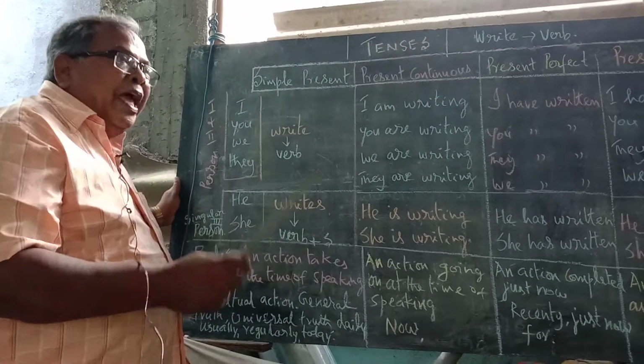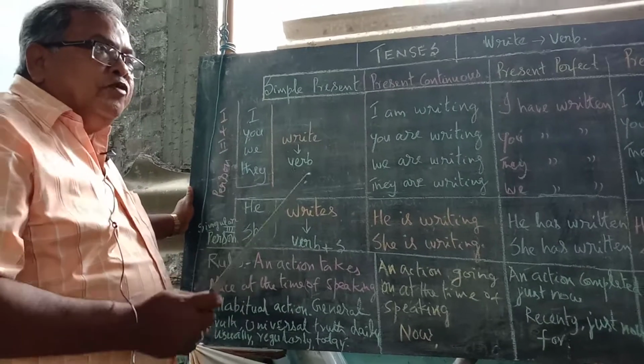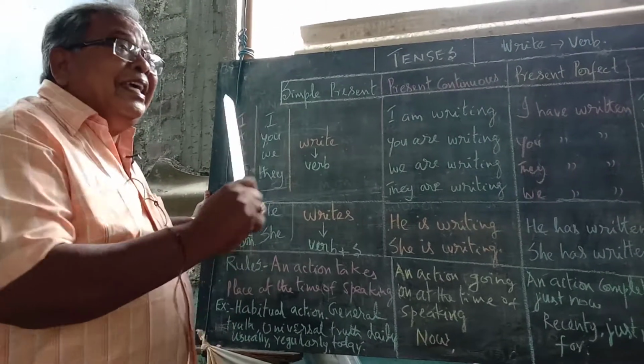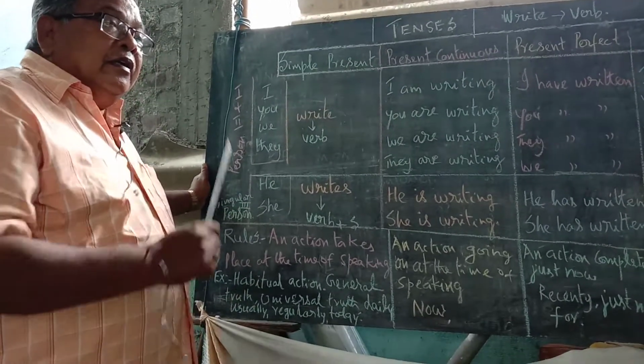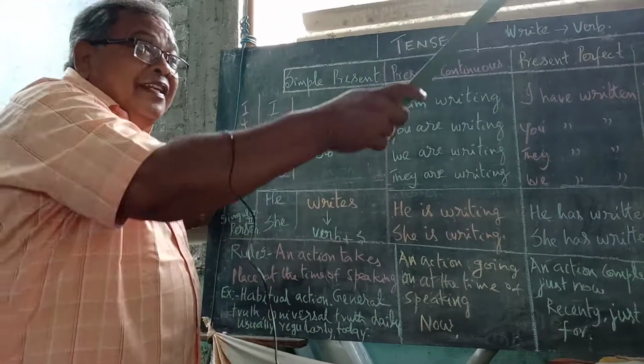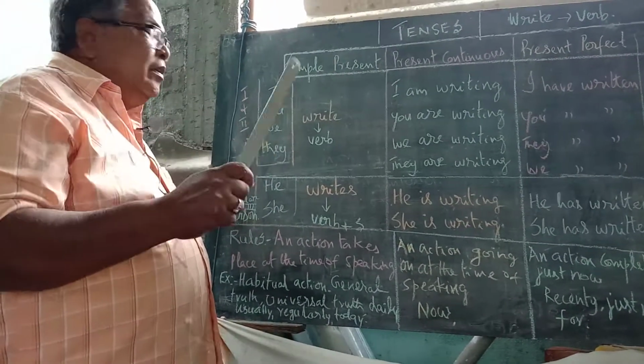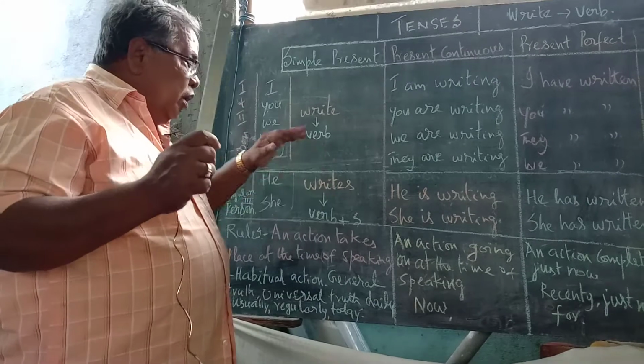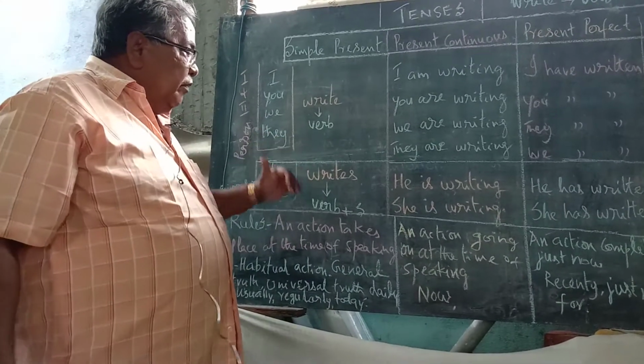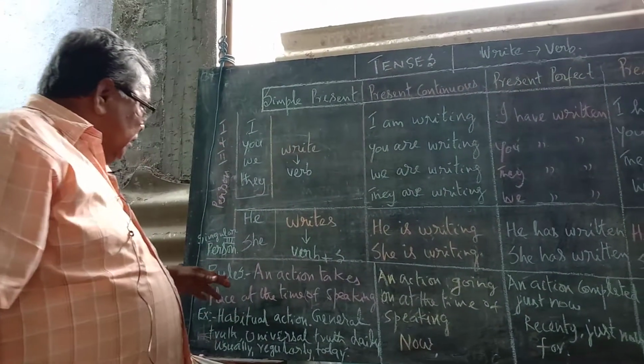Play means plays. Jump means jumps. I jump, you jump, he jumps. I sleep, you sleep, he sleeps. In the singular third person, this s will come. Now let me see here some rules.